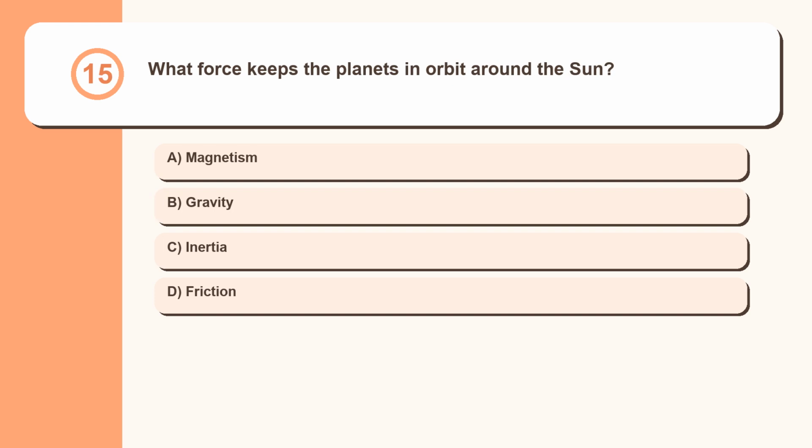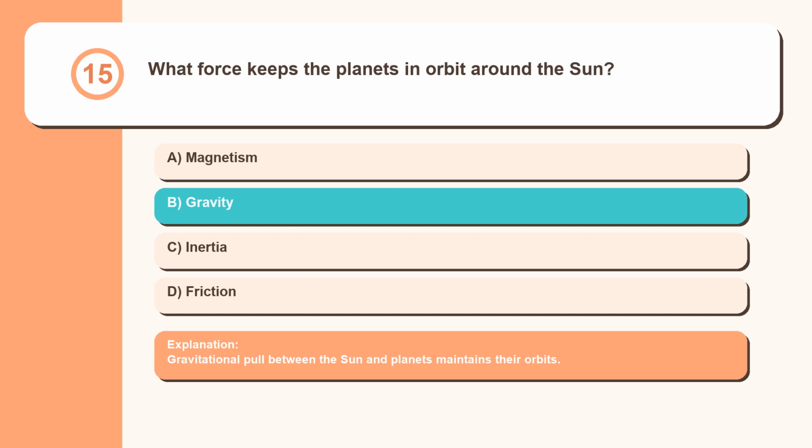Question 15. What force keeps the planets in orbit around the Sun? Magnetism, gravity, inertia, friction. Gravitational pull between the Sun and planets maintains their orbits.